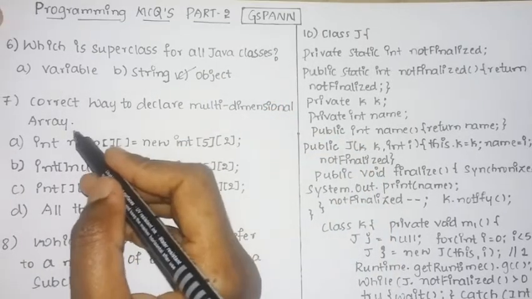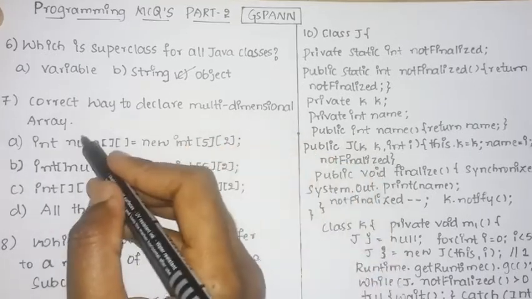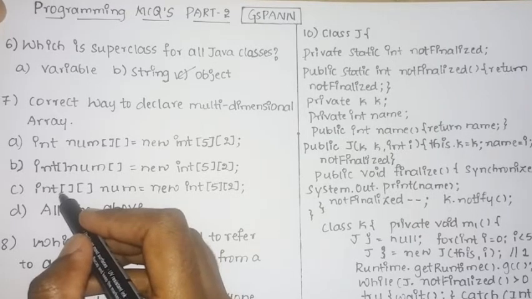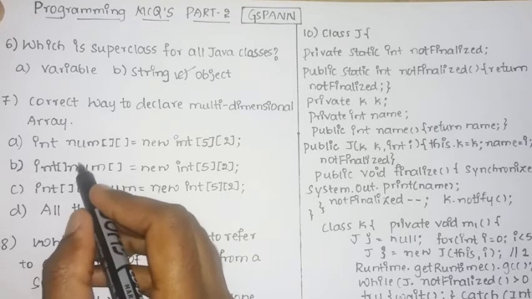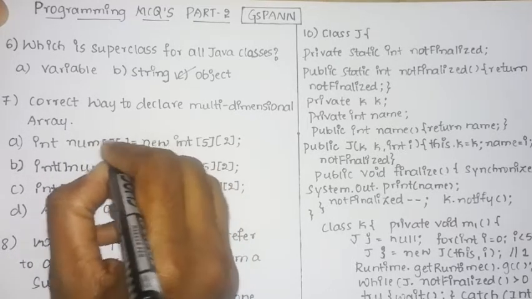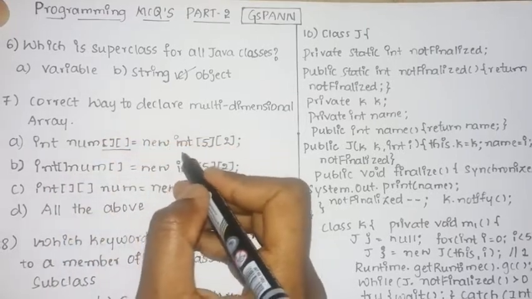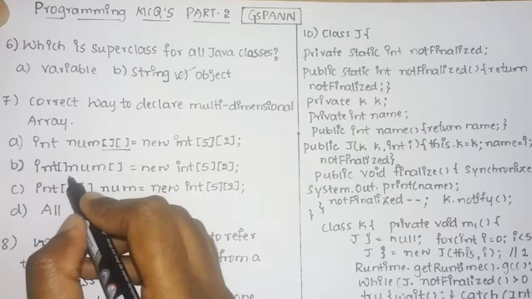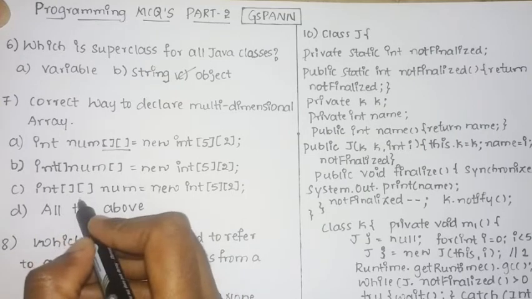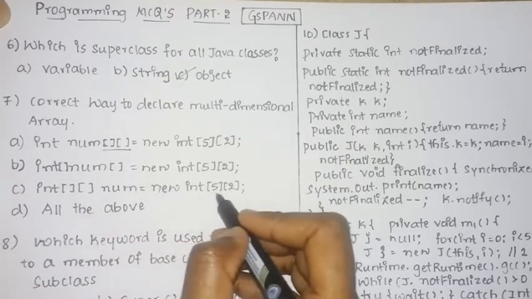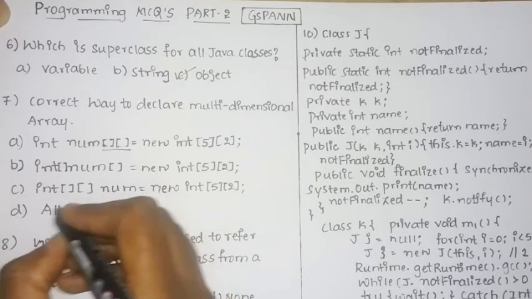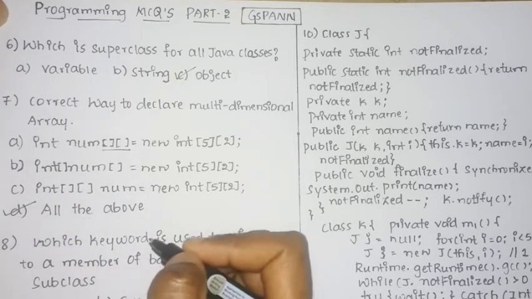So the next question is, which is the correct way to declare a multidimensional array? Here there are 4 options and you need to find which is the correct declaration or syntax for declaring the multidimensional array. Since it is a 2-dimensional array you need to insert 2 brackets. So int num[][] equal to new int[3][2]. Then the other forms are also correct declarations. So all the 3 are correct declarations of a multidimensional array. So you can say option D, that is all the above, is the correct answer for this question.